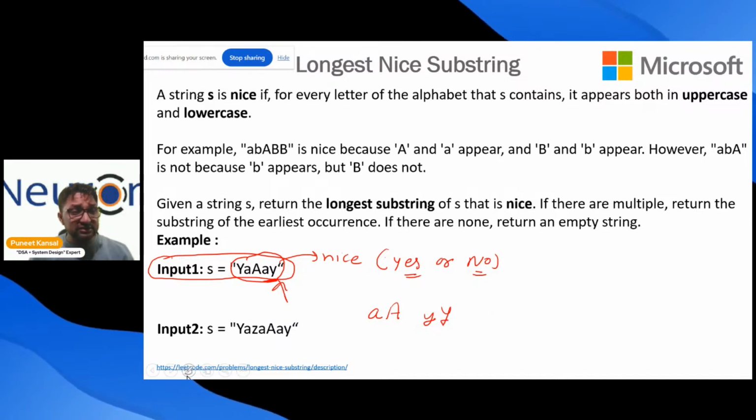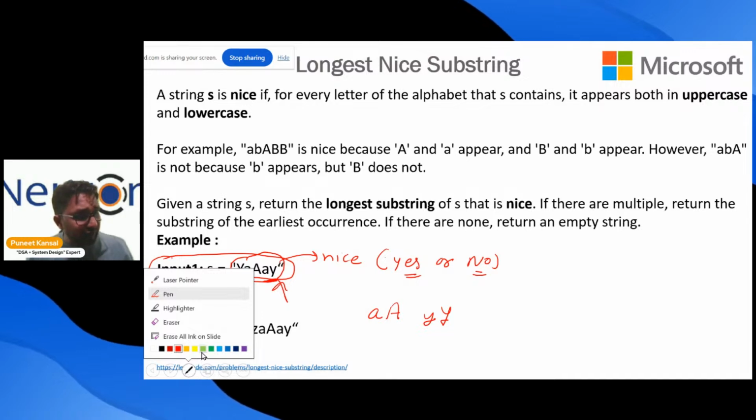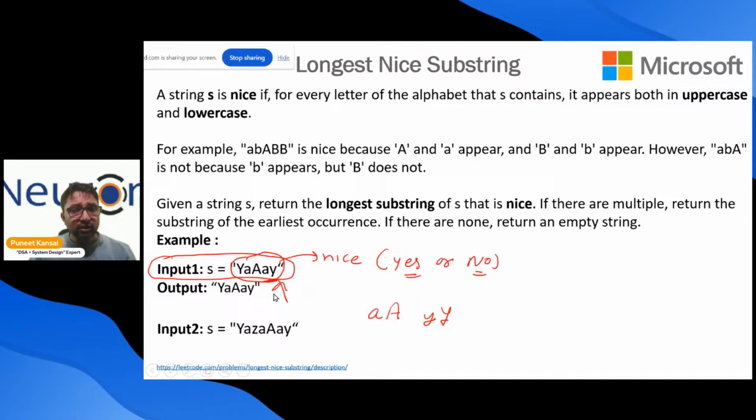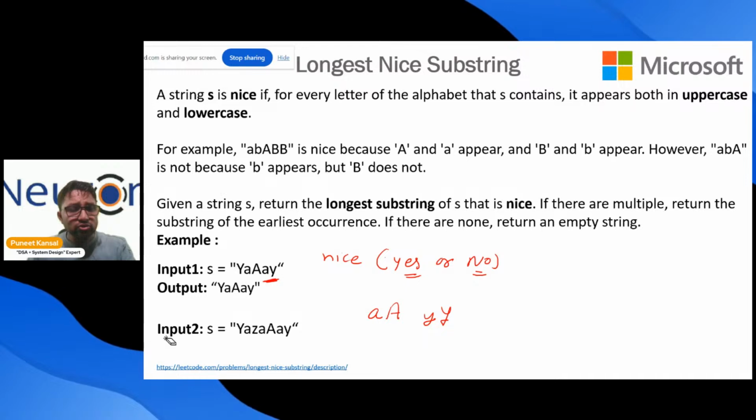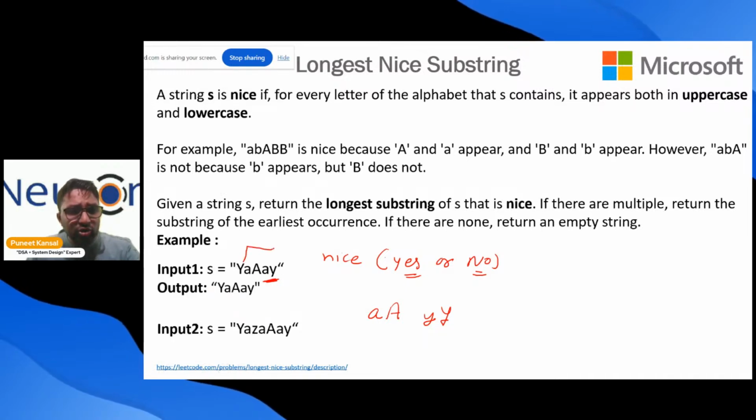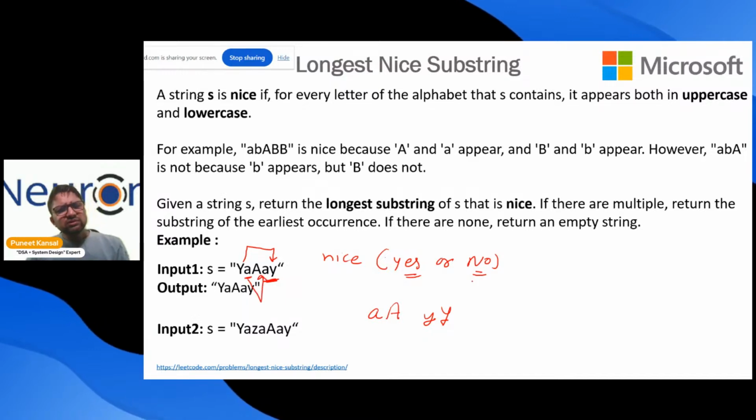And here we can see that Y is in capital and Y in small, and A is in small and A is in capital. It doesn't matter if something is repeating many times.